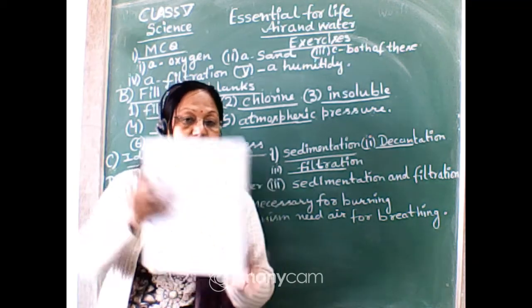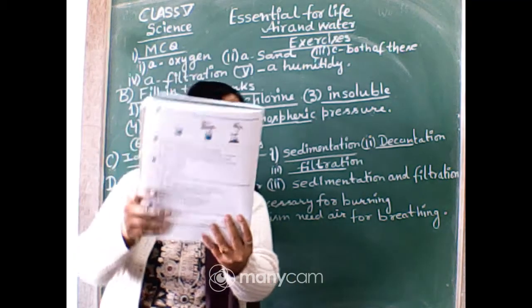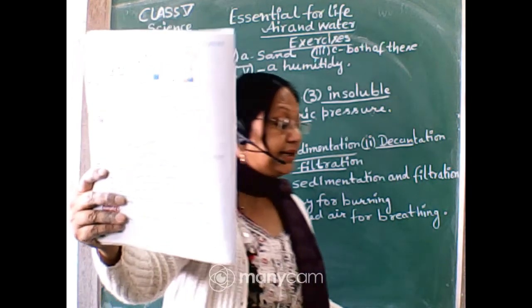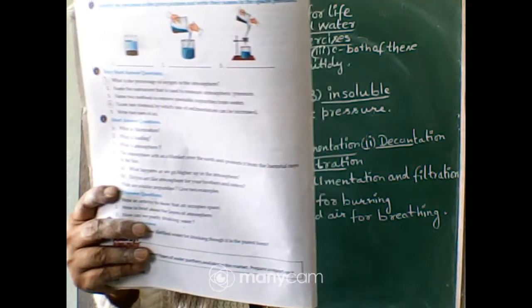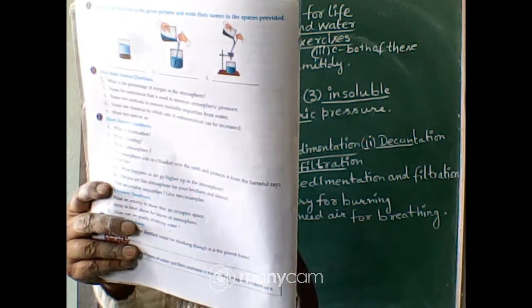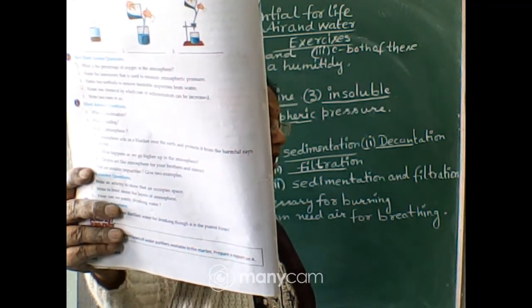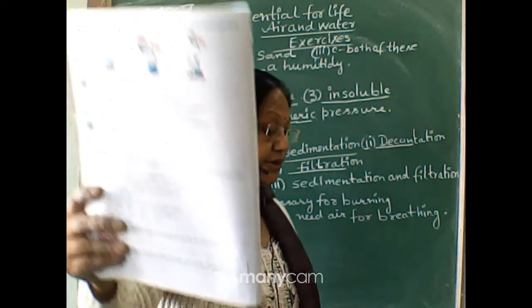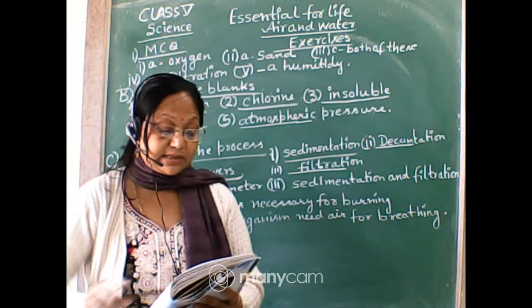Now there are three pictures to identify the methods. So we can identify that. See them clearly. First one is sedimentation. Second picture is for decantation, and third picture is for chlorination. So you can write all these three methods.